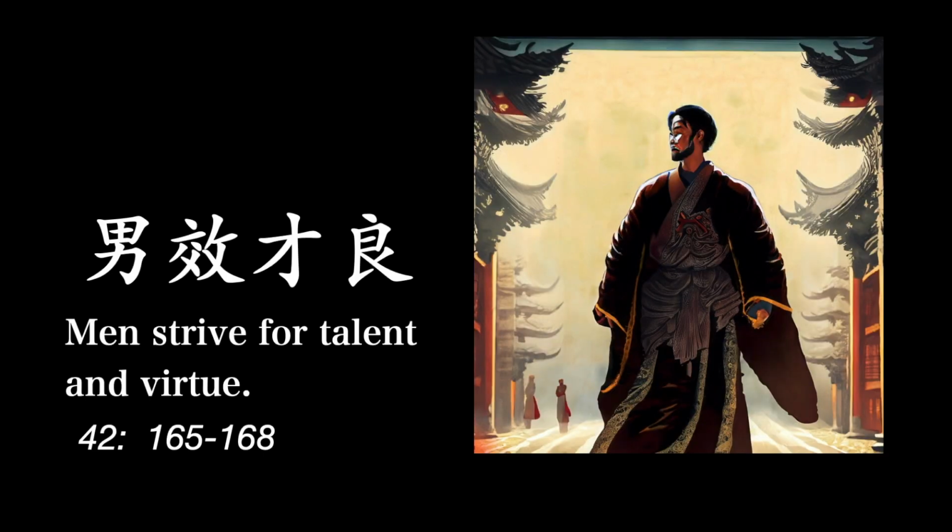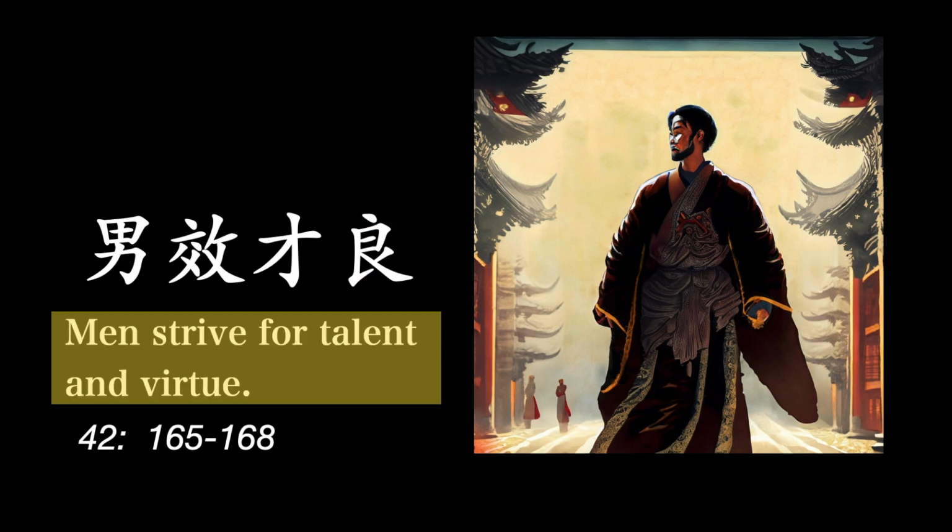Let's look at line 42, character by character. The first character here means man. The next indicates effect or merit. The third character refers to ability. The last one here means good. The translation reads, men strive for talent and virtue.